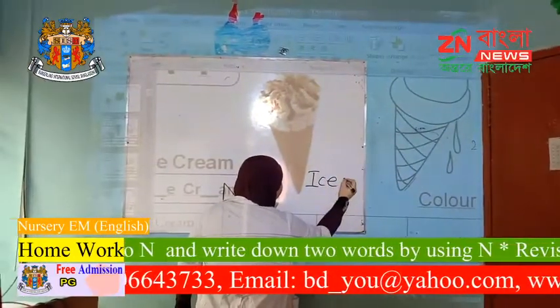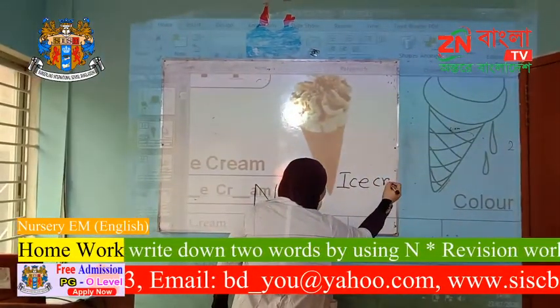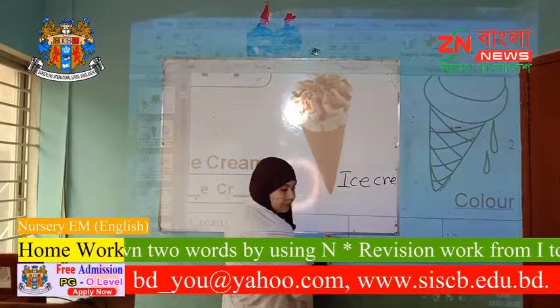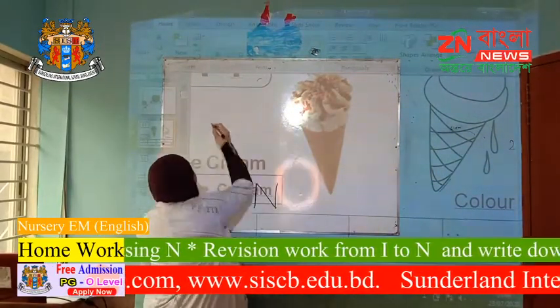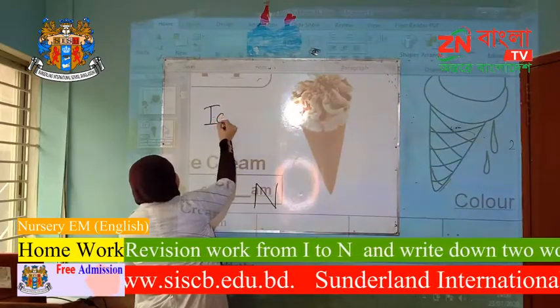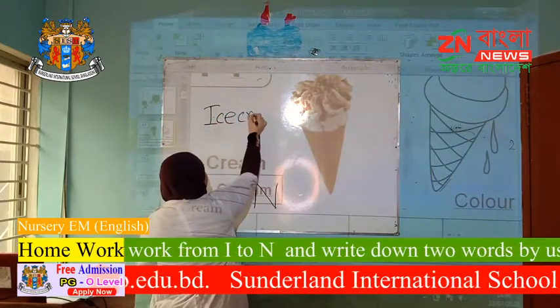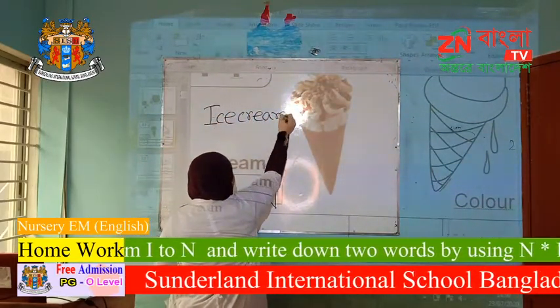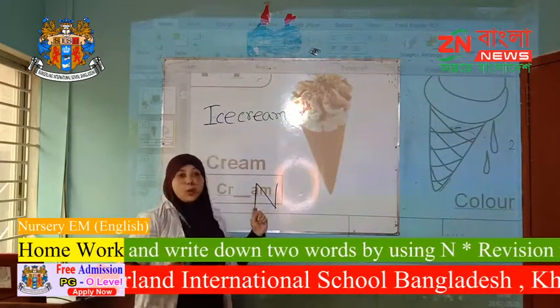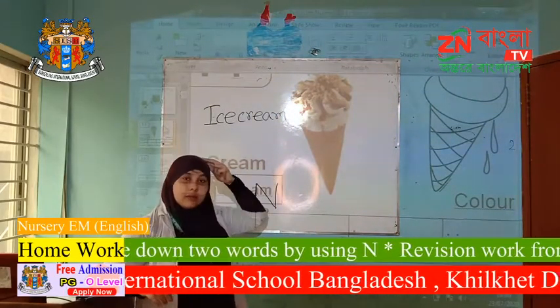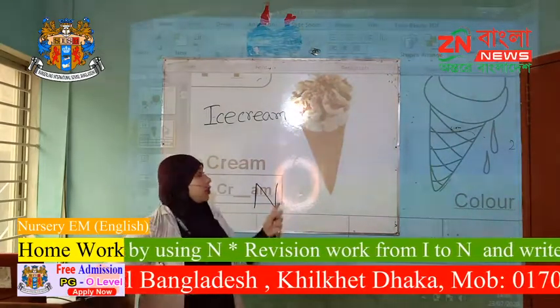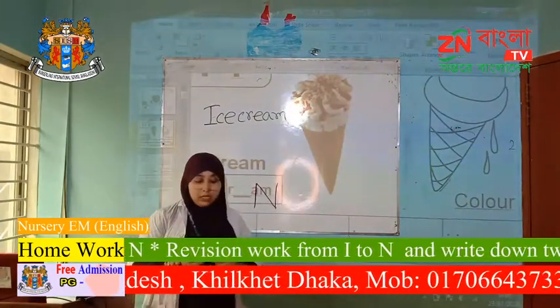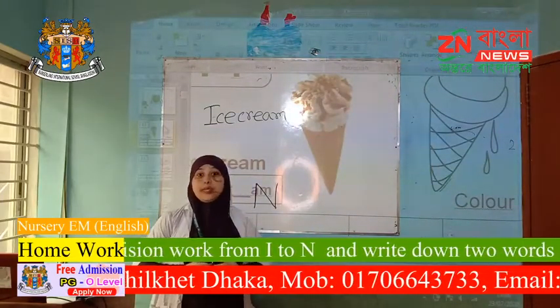I-C-E, ice cream. I hope all of you have done the two words with I. So ice cream and ink pot are our two words with I.